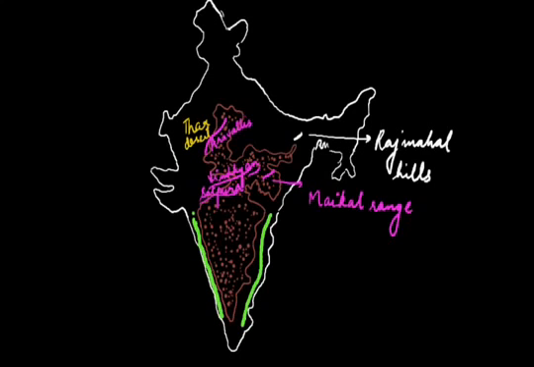This is again a triangular plateau located in the south of river Tapi. Let us mark the rivers Tapi and Narmada. Below the Vindhyas over here, you can find the river Narmada. This is river Narmada. And near the Satpura ranges, you can find the river Tapi. So this region to the south of the Satpuras is the Deccan Plateau.